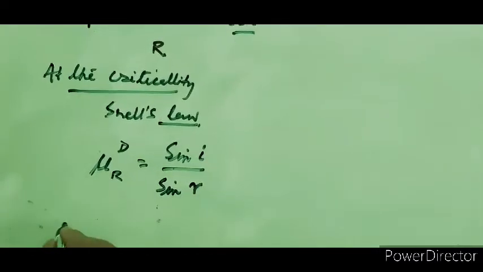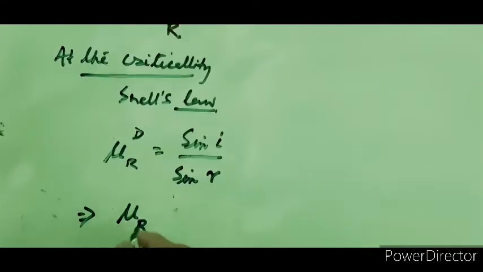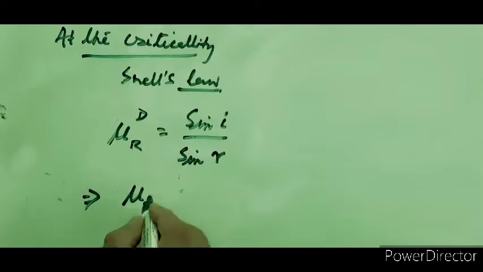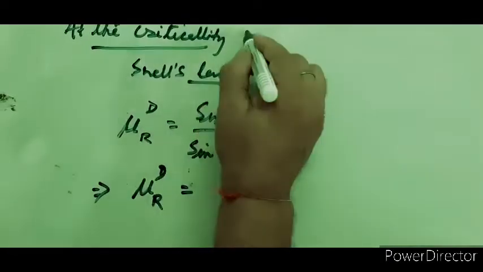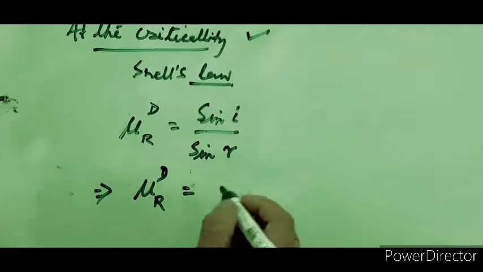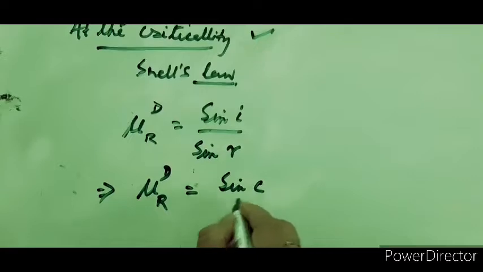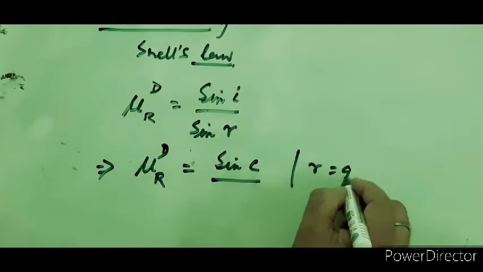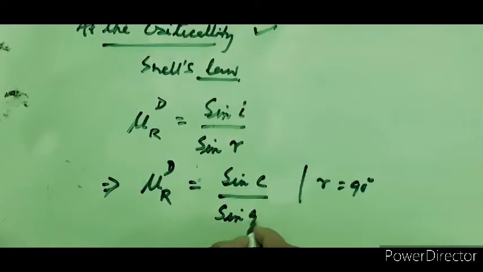That is equal to mu r, the refractive index of the rarer medium with respect to the denser medium, is equal to, now at the criticality condition, I is equal to C. So we are going to write sine C, and r becomes 90 degrees. So we are going to write sine 90.